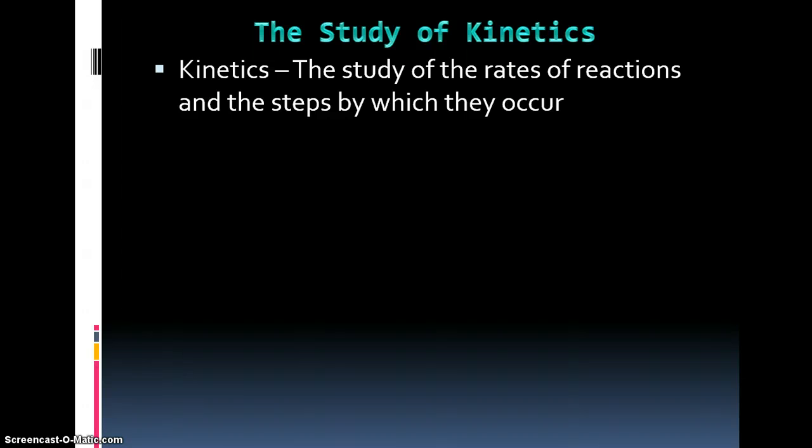But as you look at them, I made a couple of notes for you there. In answering the question, can the reaction occur, our answer to all three of these would be yes. But you'll notice there are some things that seem to hinder some of these. Like the first one, the oxidation of a diamond: that reaction will occur on its own, but it occurs at a very slow pace.